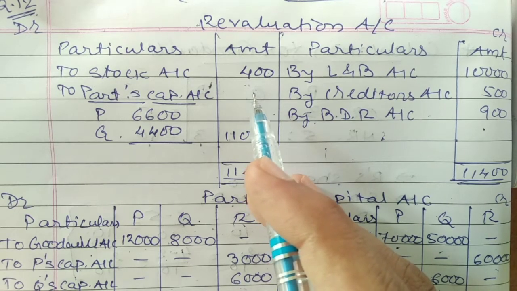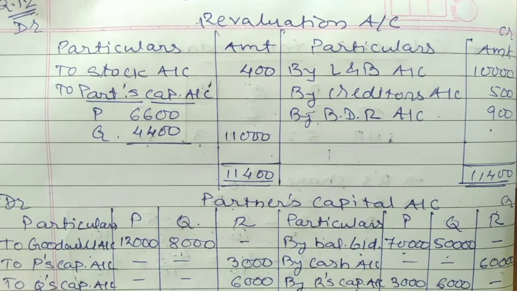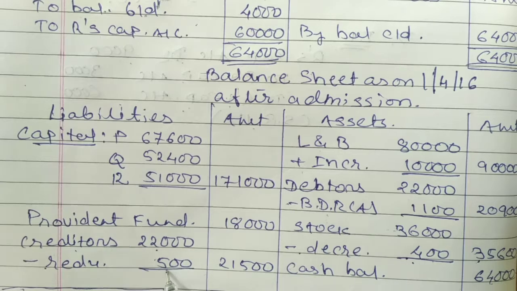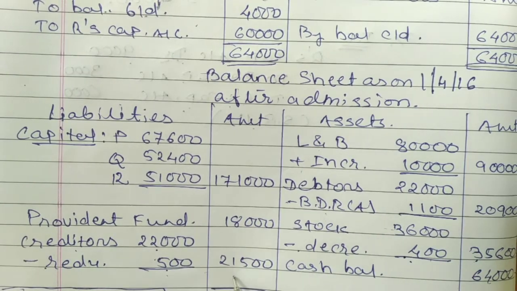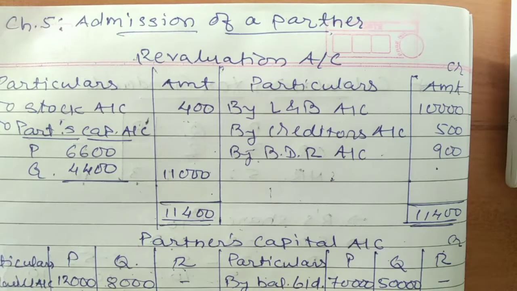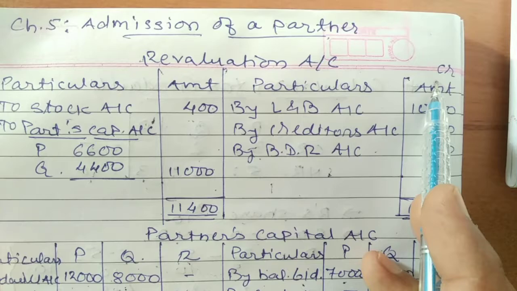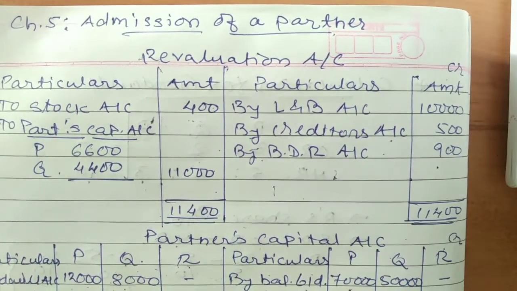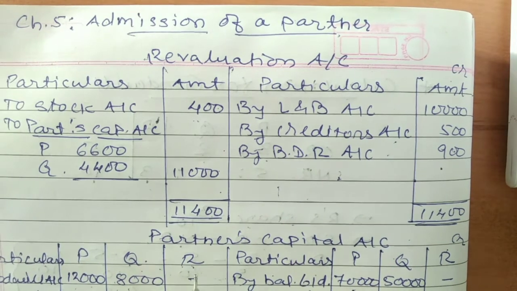Next adjustment is what? Creditors of rupees 500 are not to be paid. So now the liability reduces. Creditors of rupees 22,000 minus reduction of 500. The outer column amount comes to 21,500. The second effect will be given on the credit side of the revaluation account. See, on the credit side of the revaluation account, by creditors rupees 500. So that's it बच्चों, सारी informations record हो चुकी.